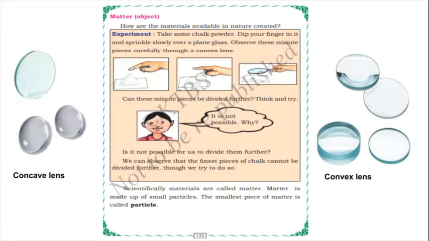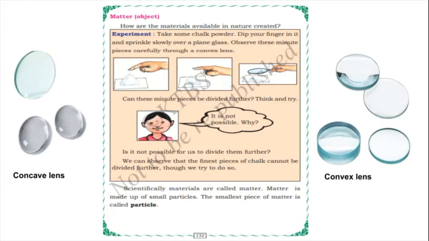We can observe the finest pieces of chalk through this convex lens, and though we try to divide them, we can observe that the finest pieces of chalk cannot be divided further.